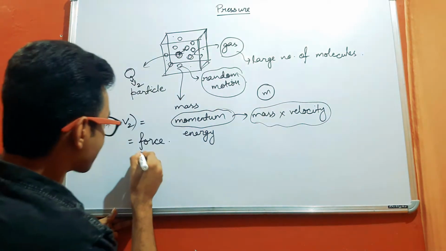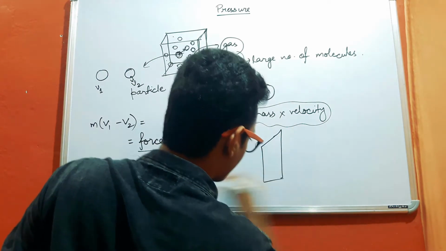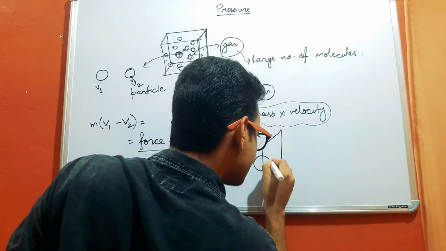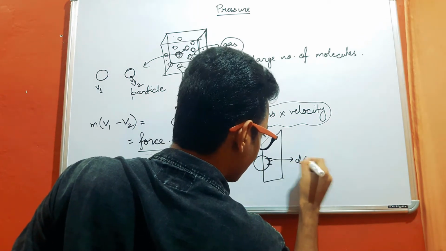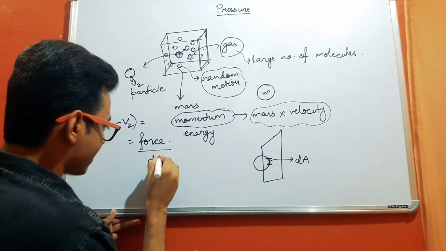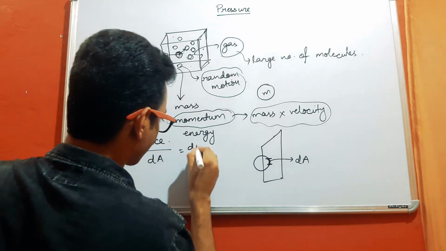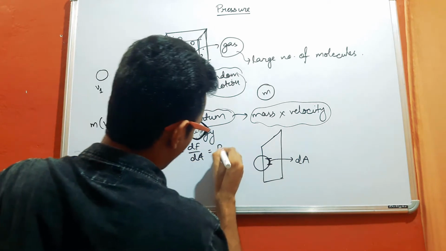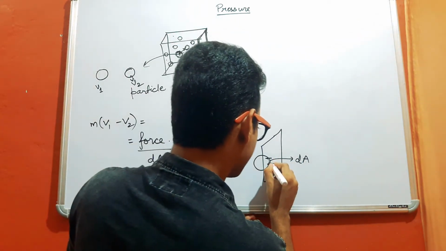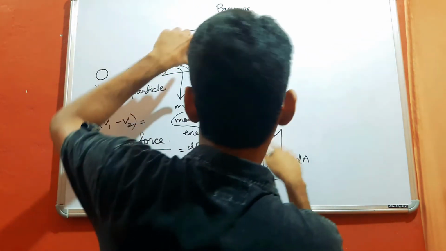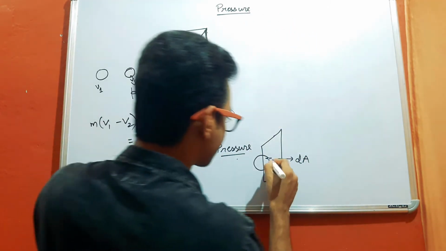And when this force is divided by the area of collision, suppose this is the wall of the container, this is the molecule, and this is the area of collision, only this much, say dA, and this is the force dF, then dF upon dA is what is known as pressure. Now that was all about the pressure on a differential area of the wall of this container. Say this is any wall of this container. So this is dA, a differential area, and we have calculated the pressure on this differential area.